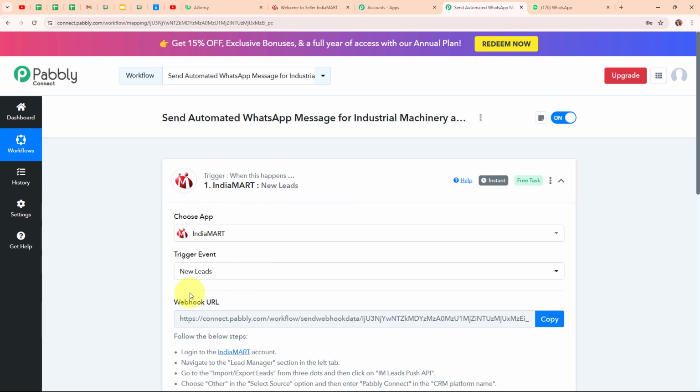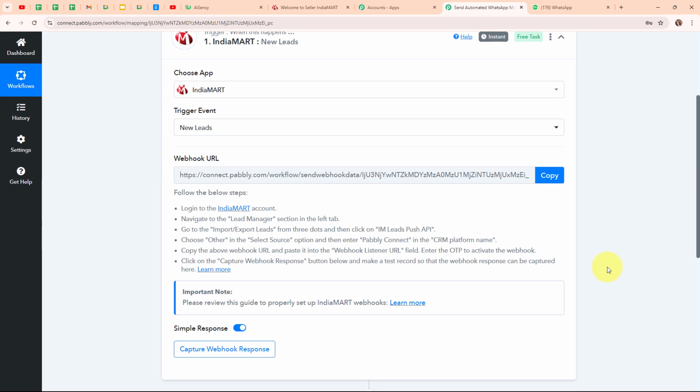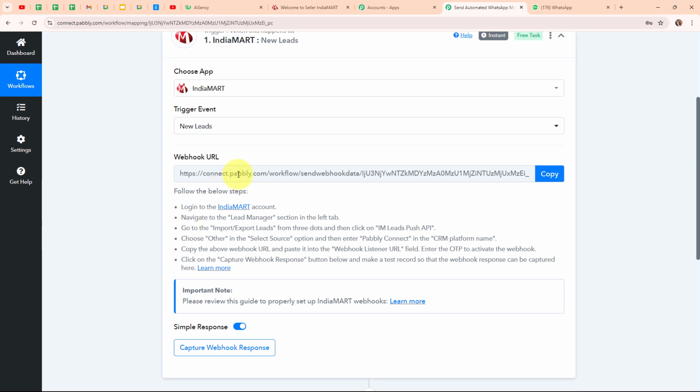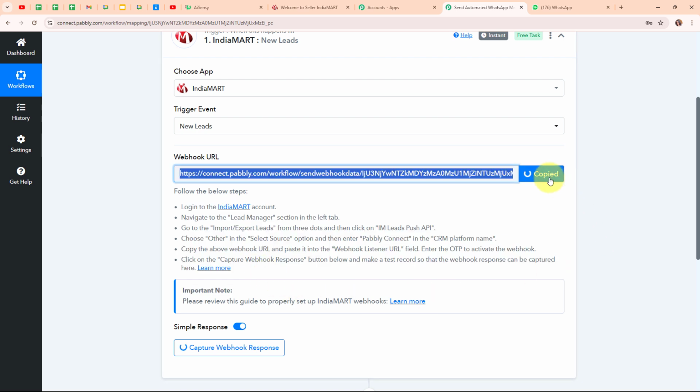And here you can see after selecting my trigger event, I have received the webhook URL. That means I'm going to use this webhook URL to connect my IndiaMART account with Pabbly Connect. So following the instructions given below, firstly I'm going to copy this webhook URL.